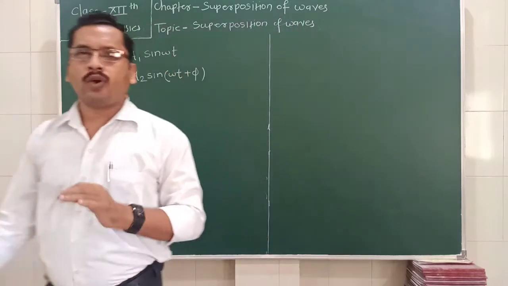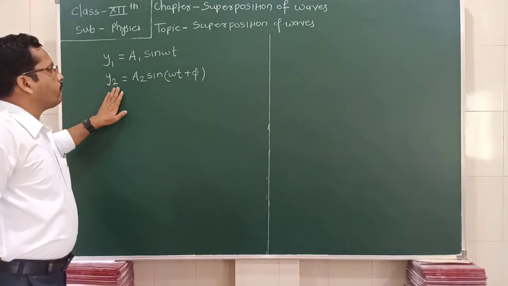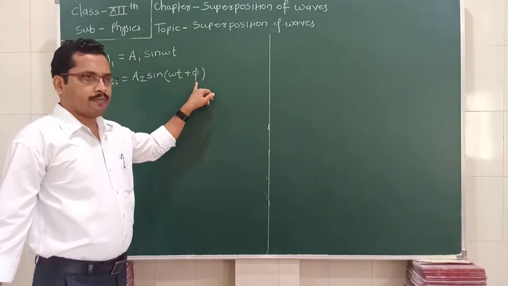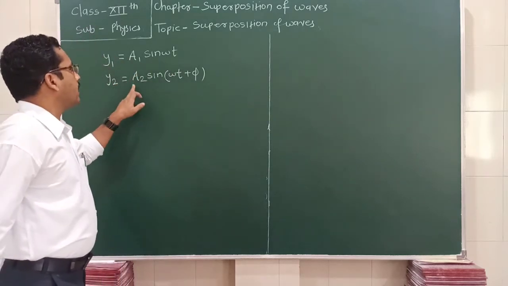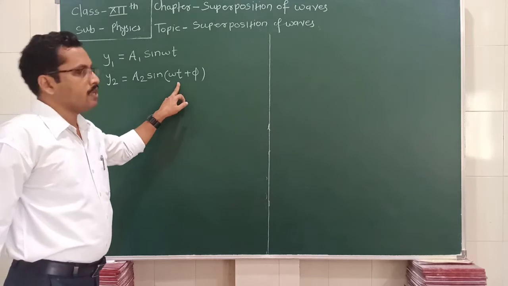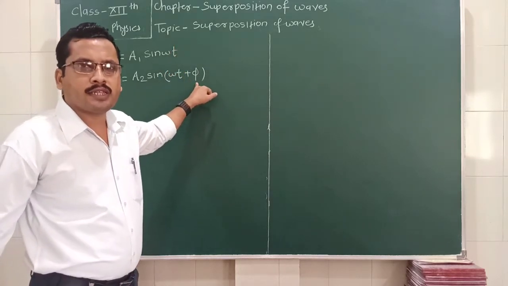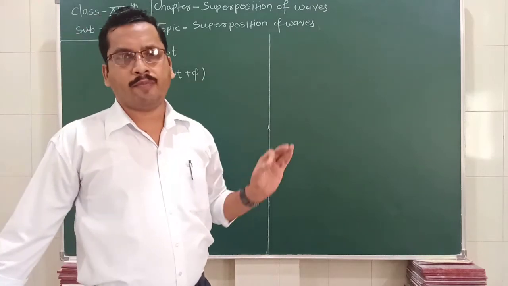Means one wave is starting from the mean position and the second wave is starting from a position after a phase difference of pi. Because here a1 sin omega t and here a2 sin omega t, this portion is same. What is the difference between them? The difference is nothing but the pi.